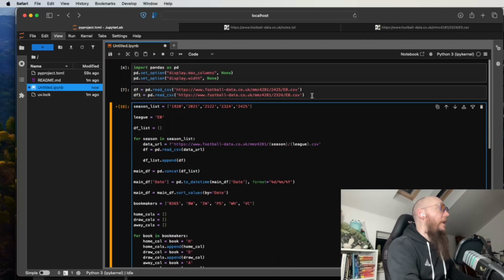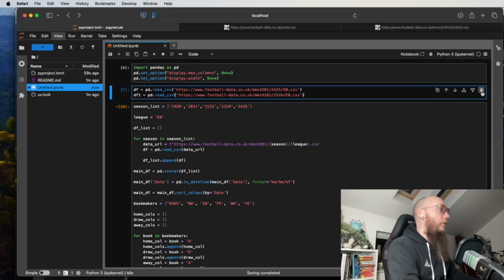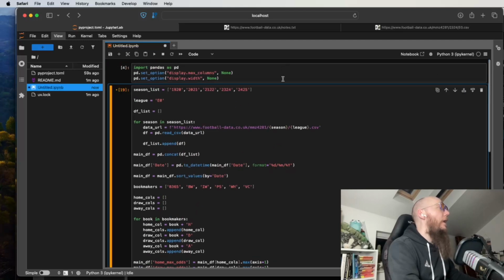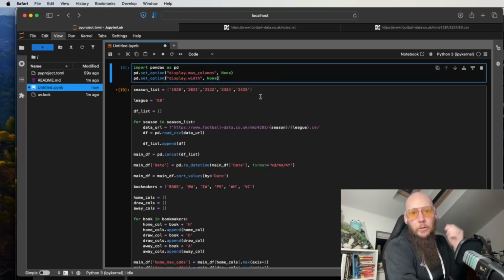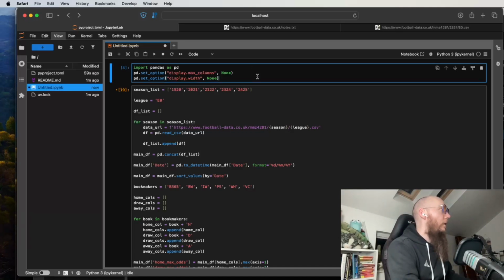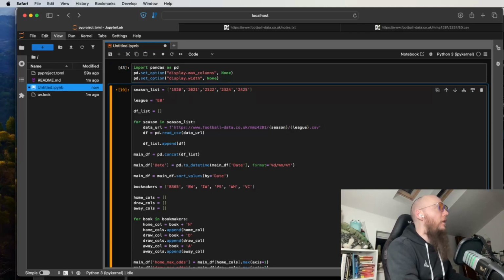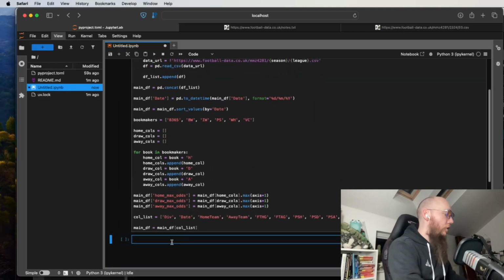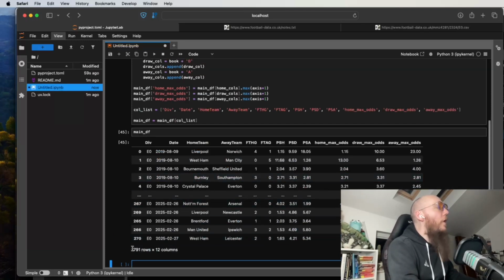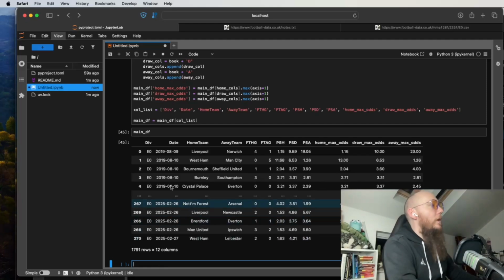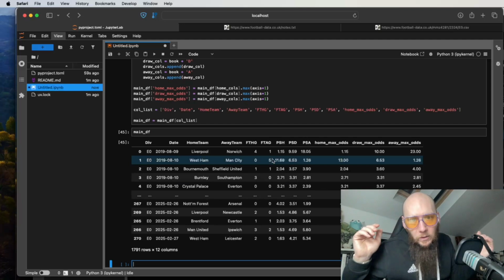And we have here the beginnings of a notebook. Can we get rid of that cell? Yes, we can get rid of that cell. That is completely fine. The beginnings of a notebook that we can start to use, having gathered much of the data that we need in order to be able to model football. So we're going to import pandas, like I say, and then we have the season list from 19 all the way up to 25, and we finish up with all this code with a main df, which has 1,791 games in it, all the way from 2019 to 2025, with the data that we need.